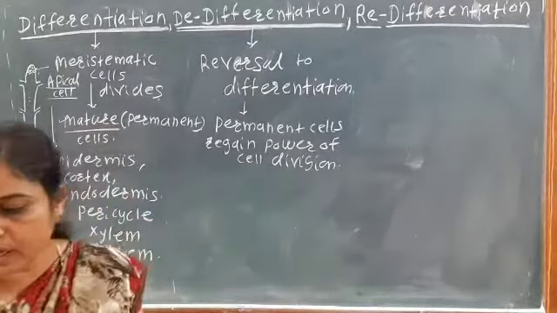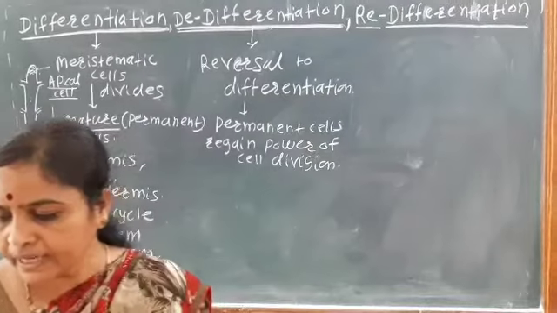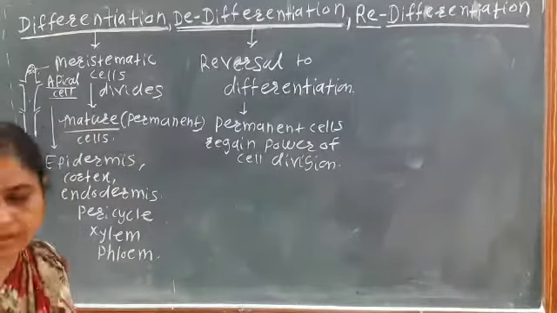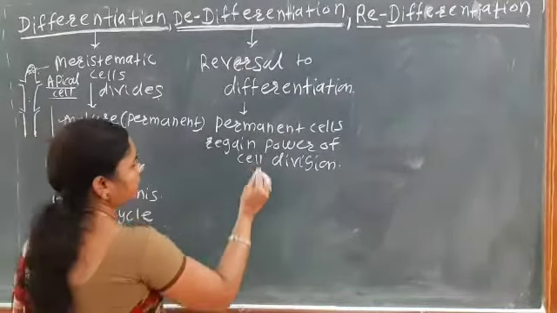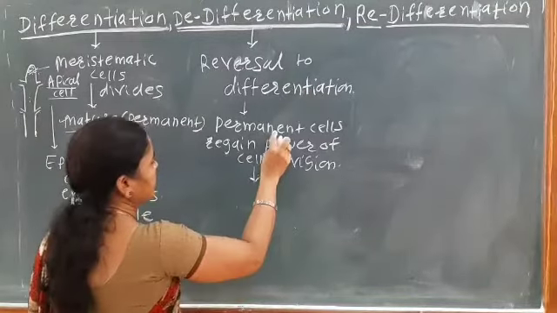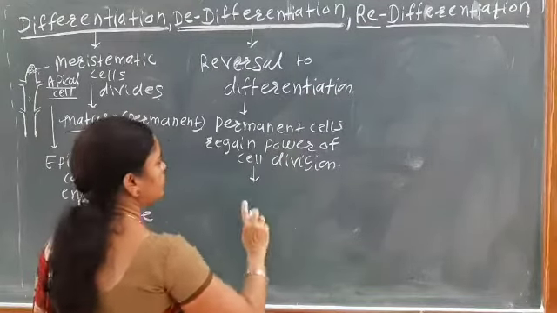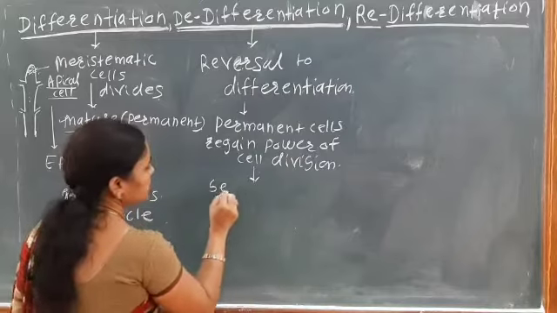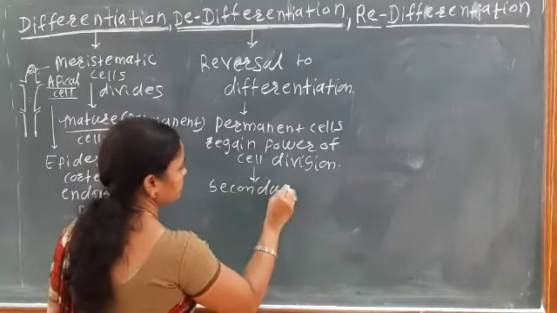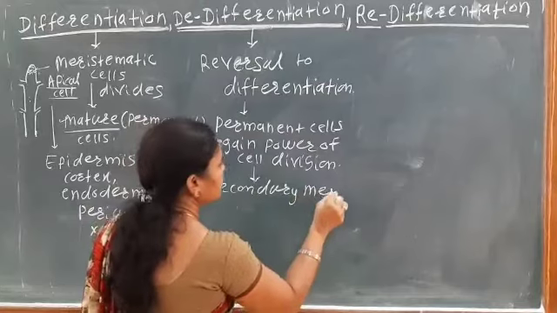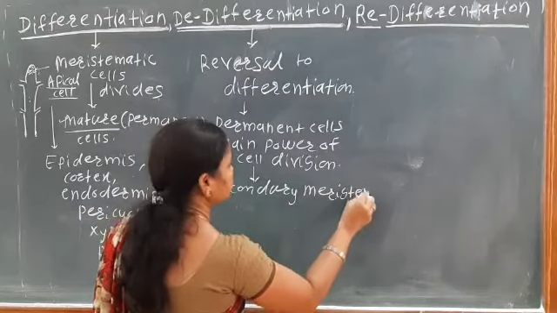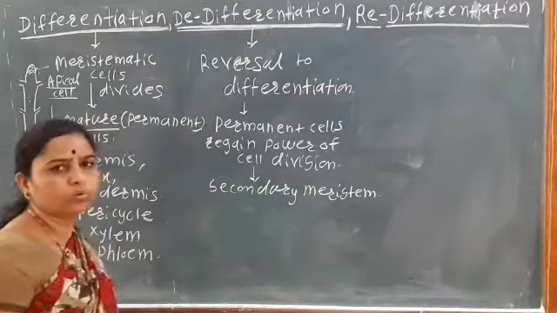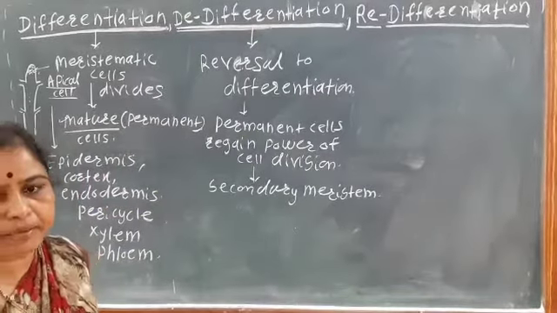They become meristematic. So here there is the formation of the secondary meristem from these permanent cells, which regain the power of cell division. Okay, so which are the secondary meristems?